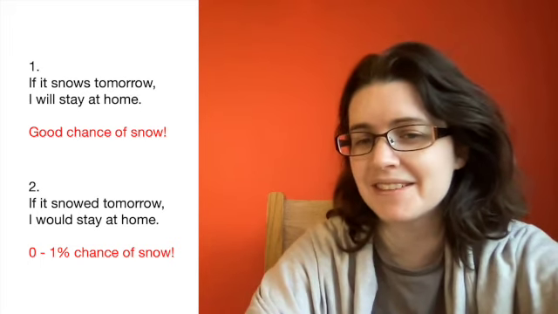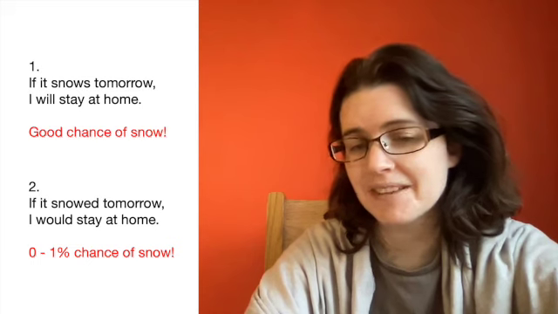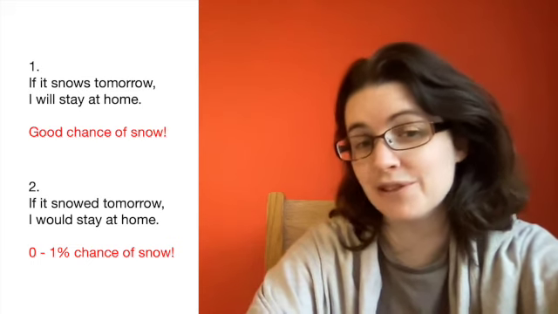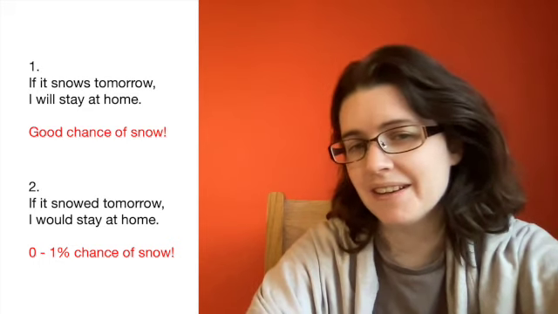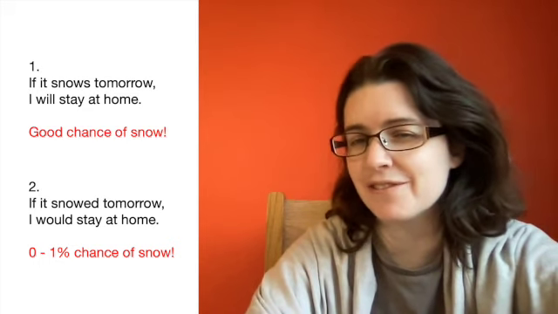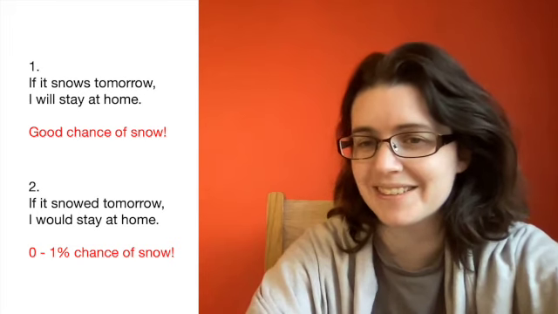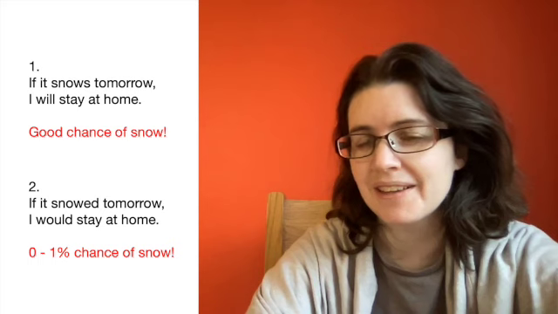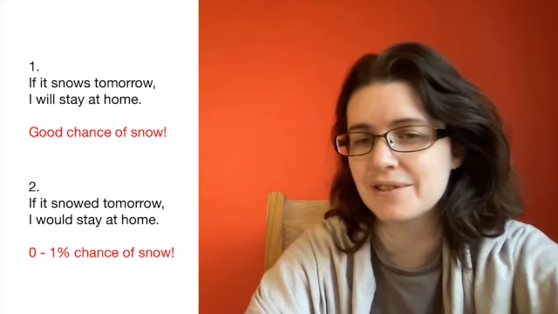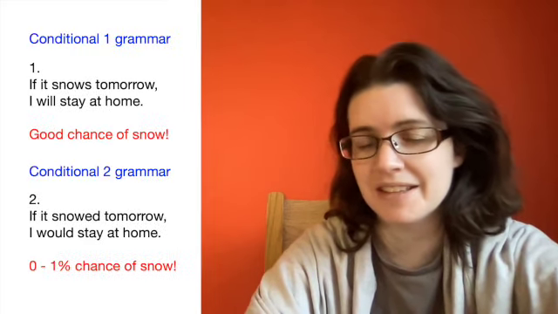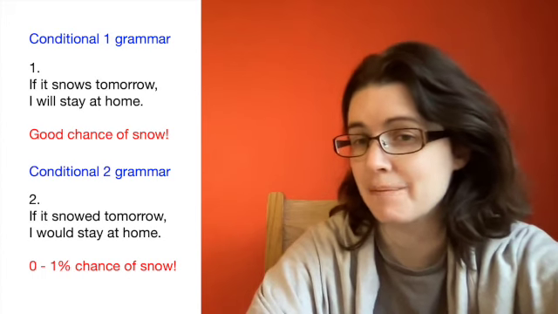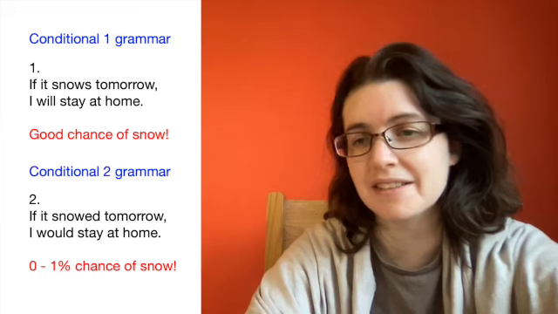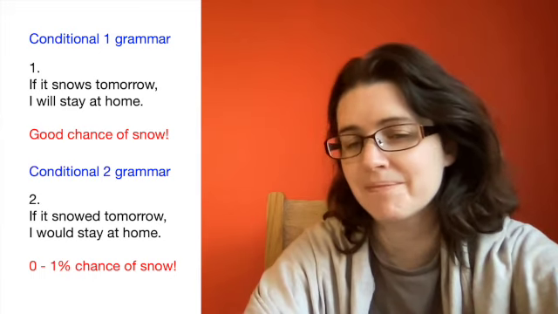Both sentences talk about the future. The only difference is that in number one, there is a good chance of snow. In number two, there is a very, very small chance of snow, or maybe zero chance. The first sentence is called conditional one. That's the name of the grammar, conditional one grammar. And the grammar in the second sentence is conditional two grammar.